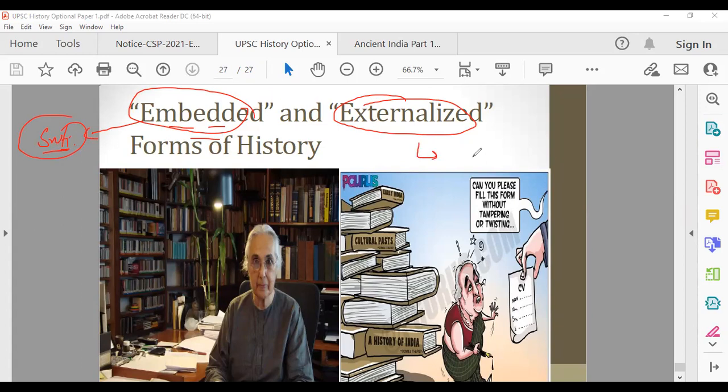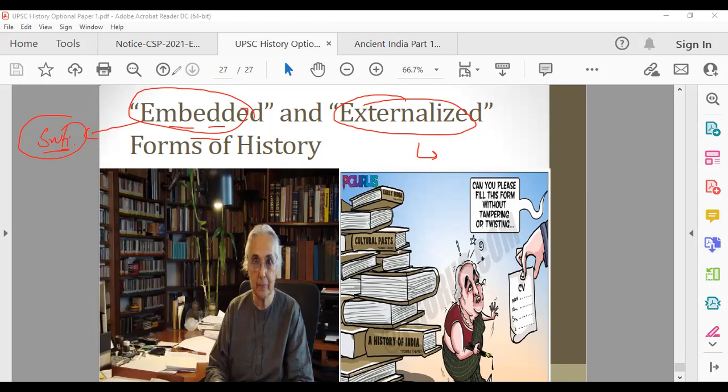Externalized means there are some sources which are just written to tell you about history, like Al-Biruni's Kitab-ul-Hind, and then there is Rajatarangini by Kalhana. So they are externalized forms, and there are also some books written by historians per se, where you are directly getting what you want. But sometimes histories are embedded in certain sources, like Shruti literature. So you can say Shruti literature is an embedded form of history. Hope you understand it. We'll discuss it later on as well. So now these are some points.